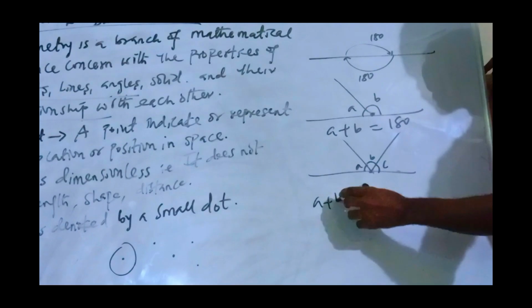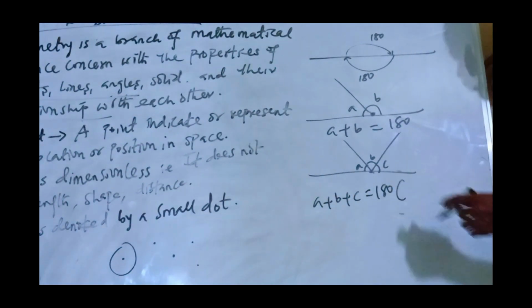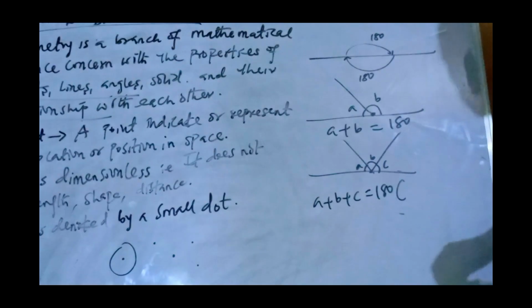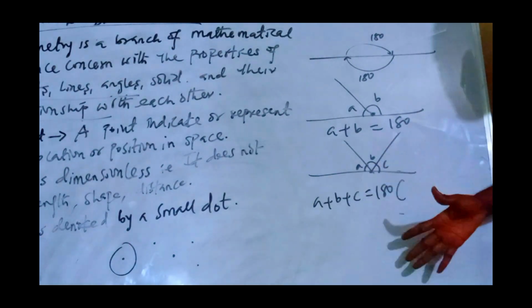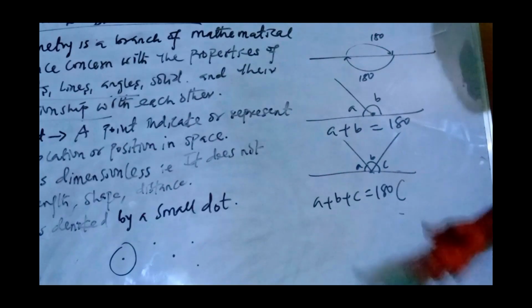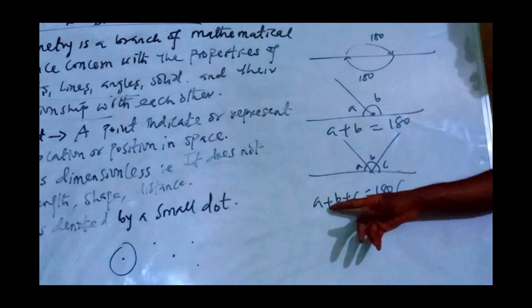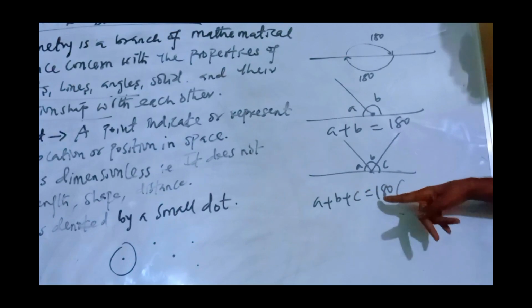So A plus B plus C is equal to what now? 180. Now what is your reason? Now please ensure you give us your reason. You don't just tell us that A plus B plus C is equal to 180. Why did you say so? So that is why we are going to be considering the cases and enable you understand what we are doing here. So A plus B plus C will give you 180.